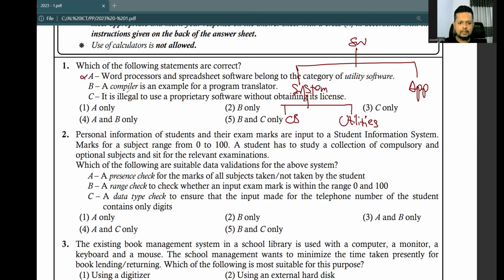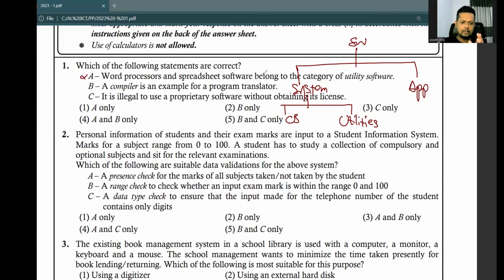And statement B, a compiler is an example for a program translator. Compiler, yes. A compiler is an example for a program translator. Now we study compilers under lesson number 9, computer programming. But the software hierarchy we learn under lesson number 2, introduction to computer.